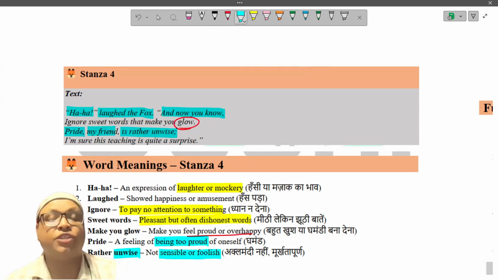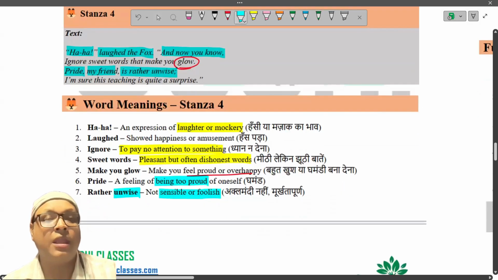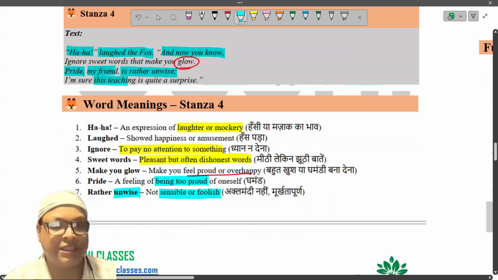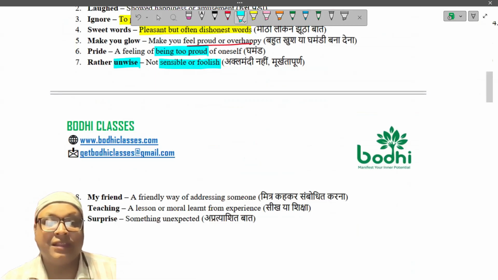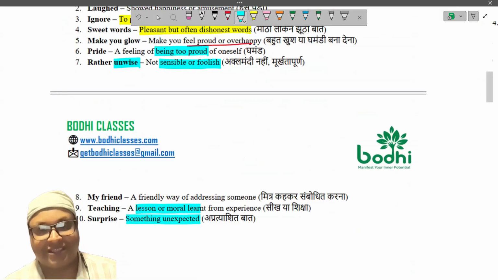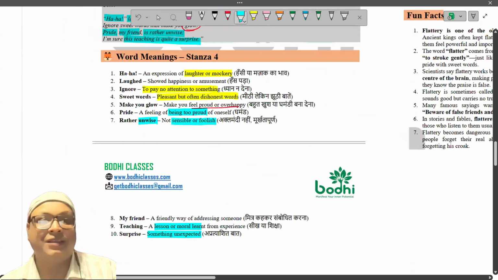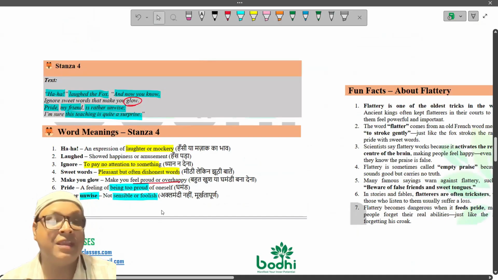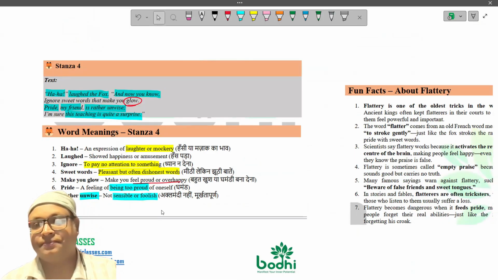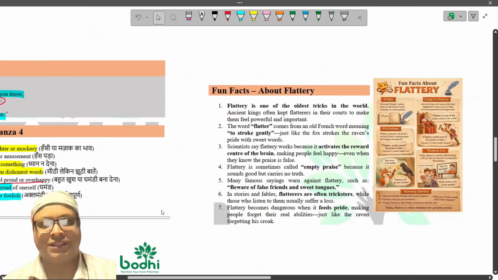Unwise. It is not sensible. It is foolish. He said, I'm sure this teaching is quite a surprise. And he tells, my friend, this lesson that you got is a surprise. It's something unexpected for you. Yeah, really, this is a lesson that the Raven learned today, that he should not be at all glowing with happiness when somebody flatters him. This is the lesson for all of us, actually.